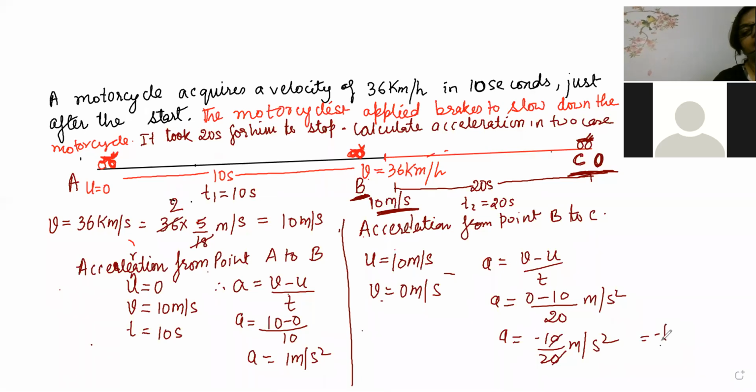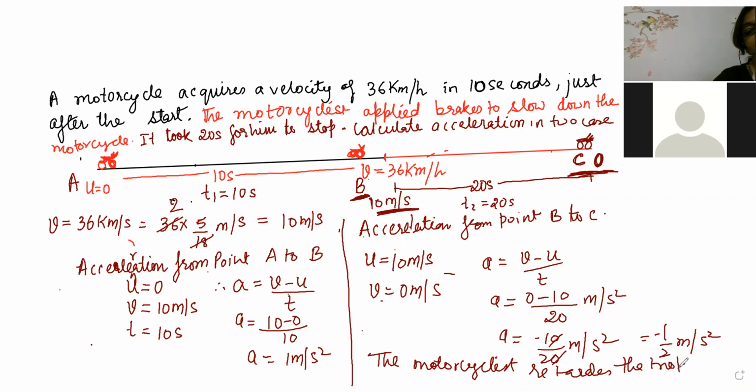So definitely it is retarding with half meter per second square. Vineet, hats off to you. You have written the correct answer. So the motorcyclist retards the bike or motorcycle at a speed of half meter per second square.